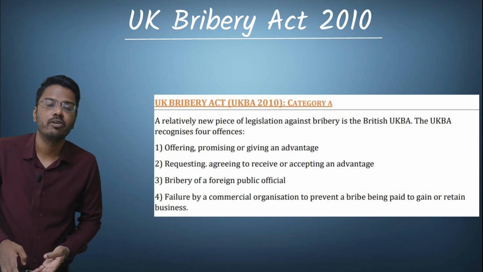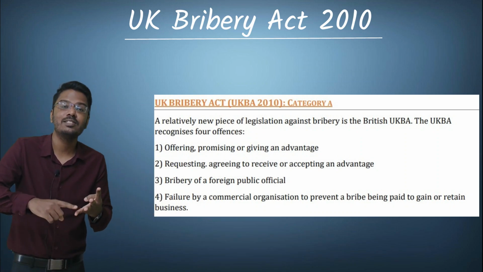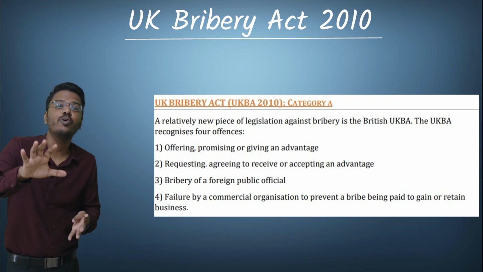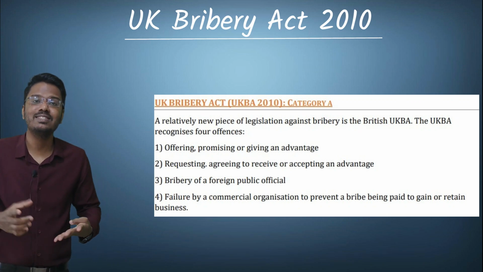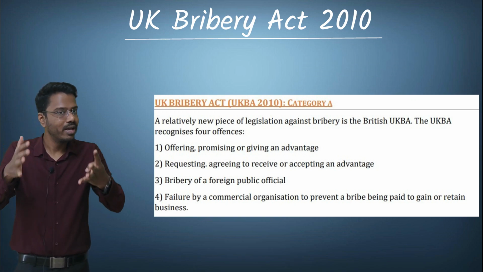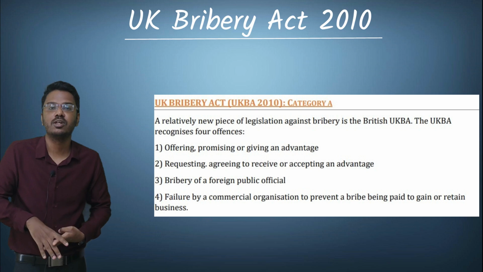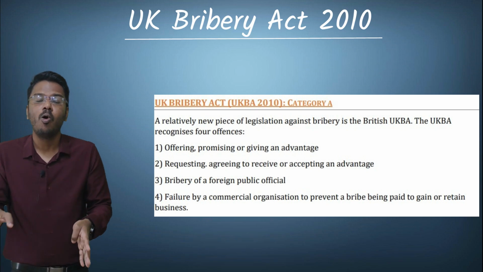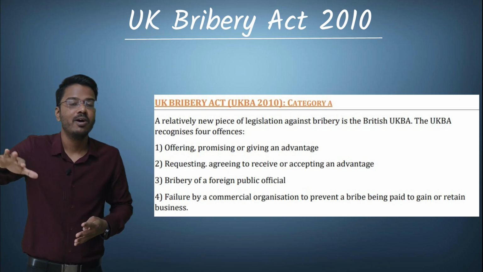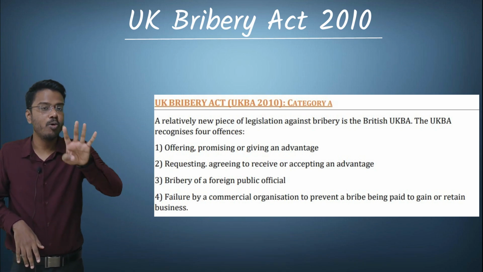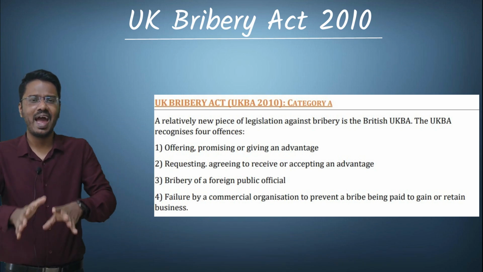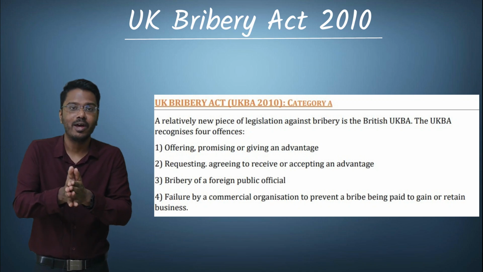So the UK Bribery Act recognizes 4 offenses. The first one is giving an advantage or offering to give an advantage. The second one is accepting an advantage or agreeing to accept an advantage. The third one is bribery of a foreign public official. The fourth one is failure on the part of the organization to prevent bribe being paid. And these are the 4 offenses recognized by the UKBA, and this is the essence of the UK Bribery Act.